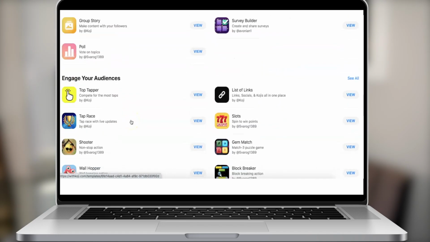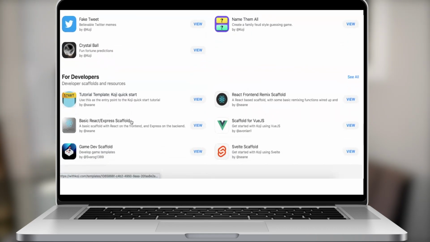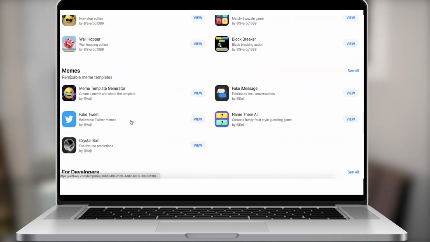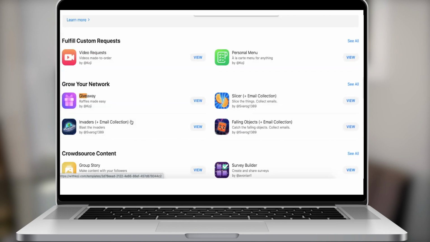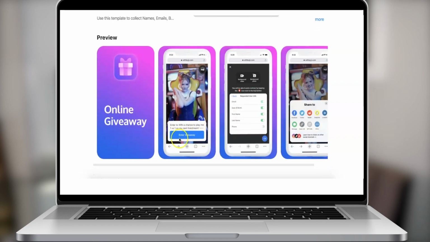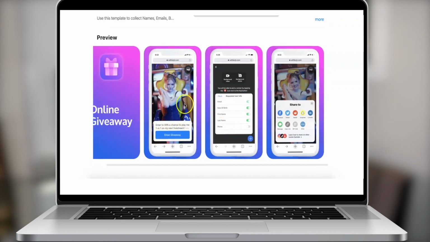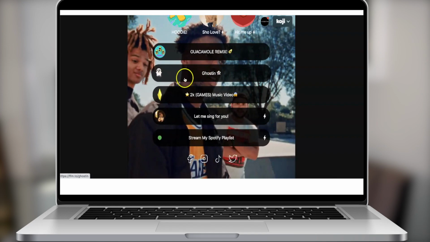I also wanted to show you guys quickly something that I think is super cool: the giveaway option. You can also run giveaways on here. Let me go ahead and give it a quick search. Giveaway, well, that was right there, right in front of me. Okay, so if you are a creator and you're looking to create your own giveaway, which is a great way to test your influence and see if people are interested, this would all happen in your link in bio. So similarly to how we have J.O.'s link in bio, yours would be like, enter my giveaway.